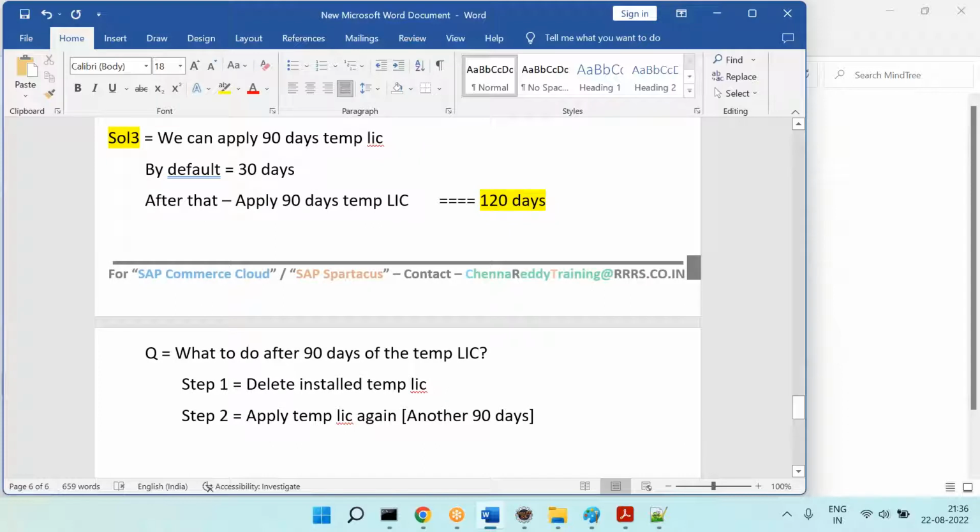That's it. So this is what I generally do in real time for licensing, so that my data will not be lost and nothing will happen. Now, how to delete the installed temp license?